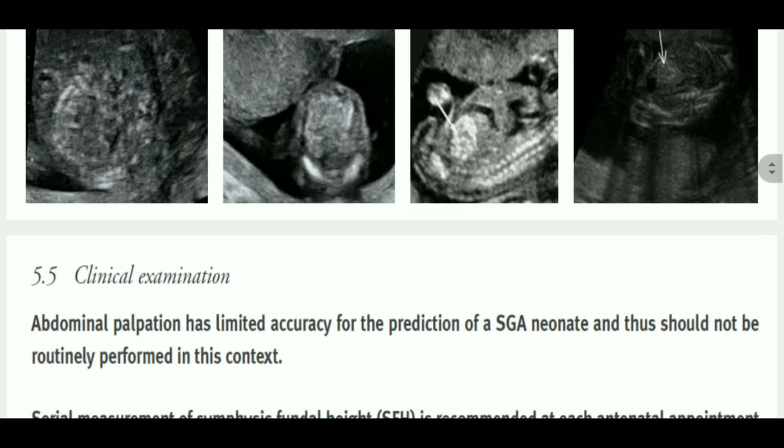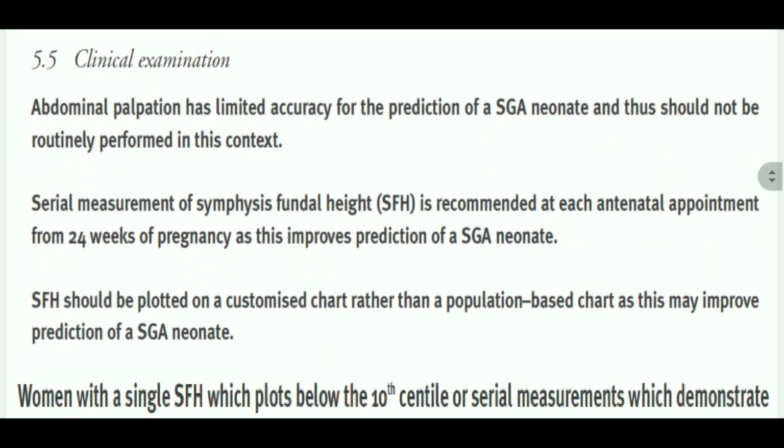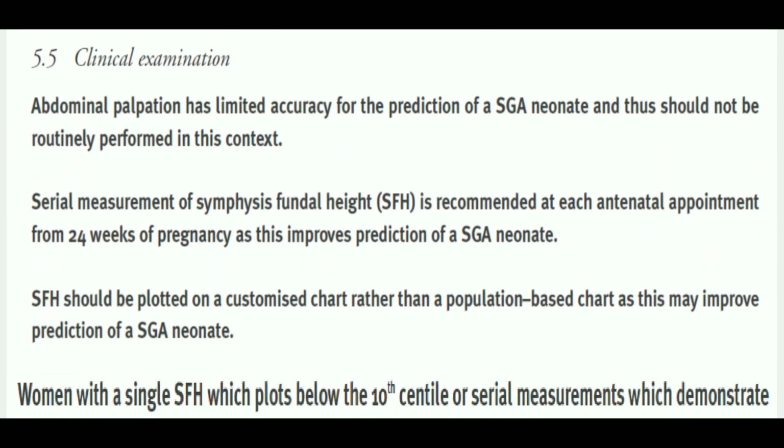Now, clinical examination, let us discuss this. And about this, it's written that abdominal palpation has limited accuracy for prediction of SGA fetus, and that should not be routinely performed. But it's written that after 24 weeks, serial measurement of symphysiofundal height is recommended at each antenatal appointment from 24 weeks, as this improves the prediction of SGA units.